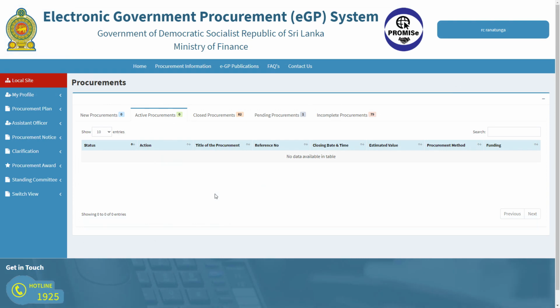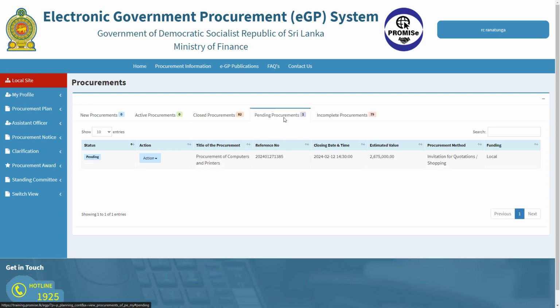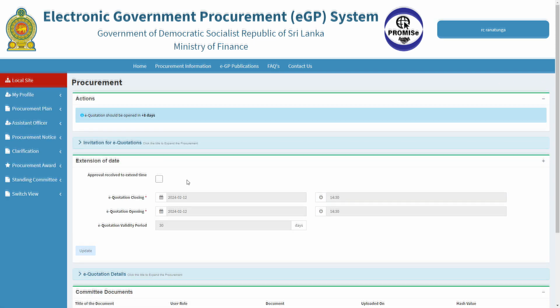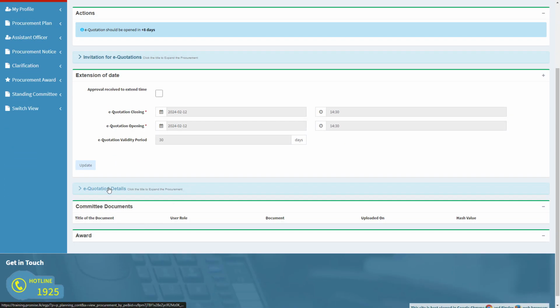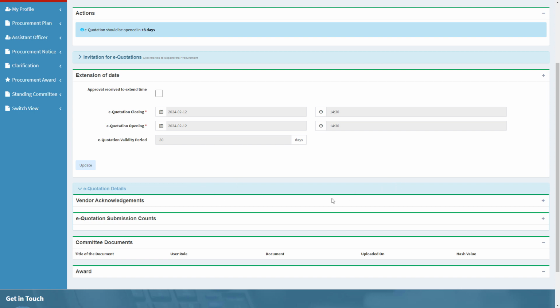After clicking the Invite button, you will be redirected to the View Procurement page. The procurement you just completed or you just invited will now be at the active procurements, or else will be at the pending procurements, depending on the date and time you selected to publish. Here you can click on the Action View button and then click on the e-quotation details to check the vendor acknowledgements and e-quotation submission counts.